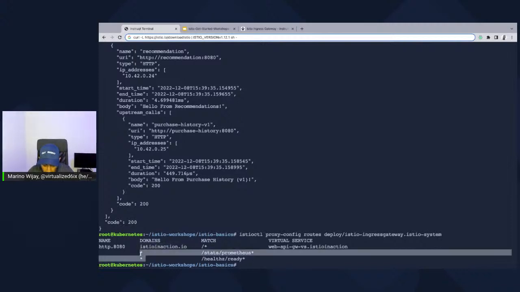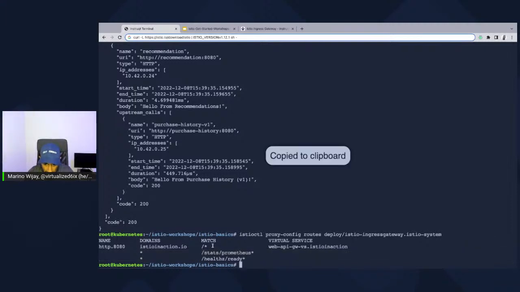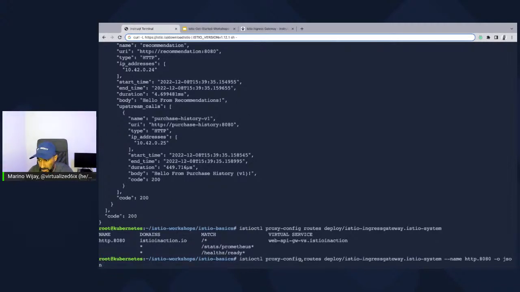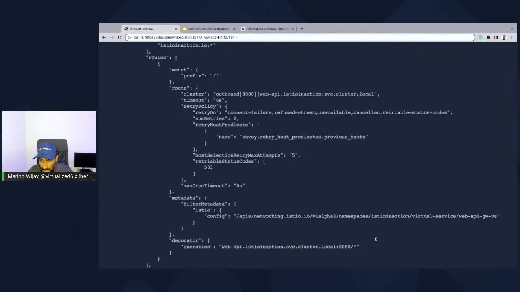And if you see here, these are wildcards that just say go to any resource. In our case, we have a wildcard on the destination path, which means go to any path, which will only be one path at this point. We can also individualize the route a little bit and see a more specific route in JSON format going over to the web API Istio in action service.